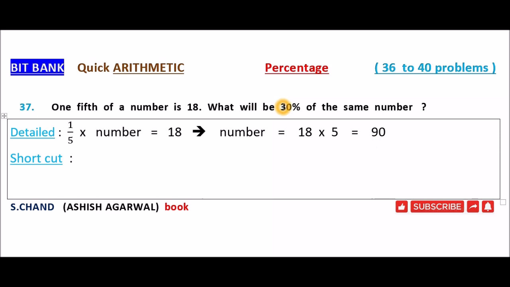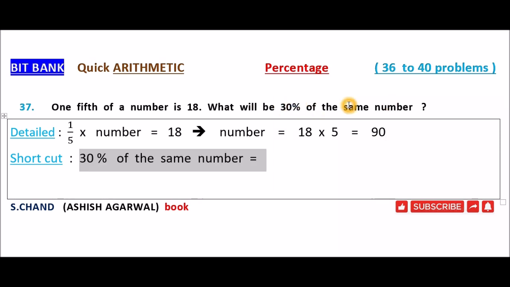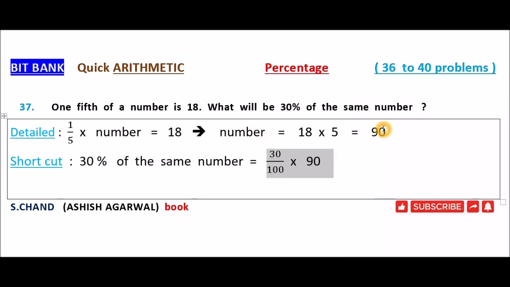Now, what will be 30% of the same number? So 30% of the same number is equal to 30% of 90. The 0s will be cancelled. 3 9s are 27. So 30% of 90 is 27. This is the answer.